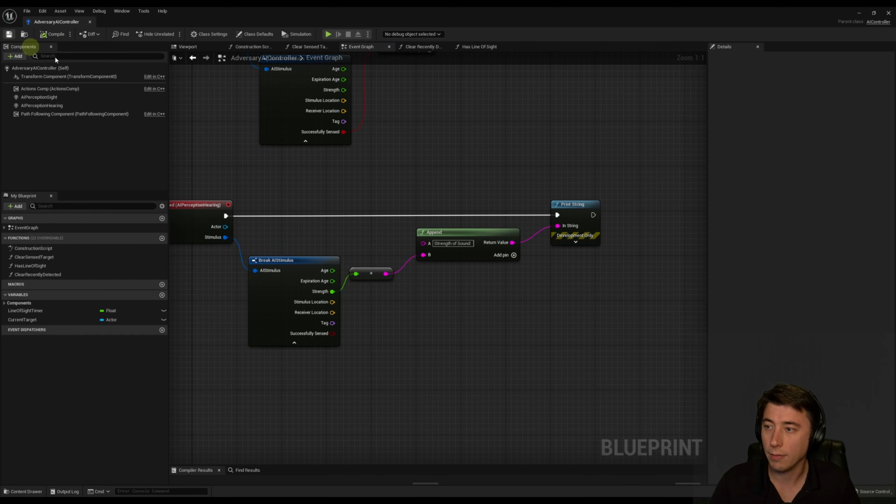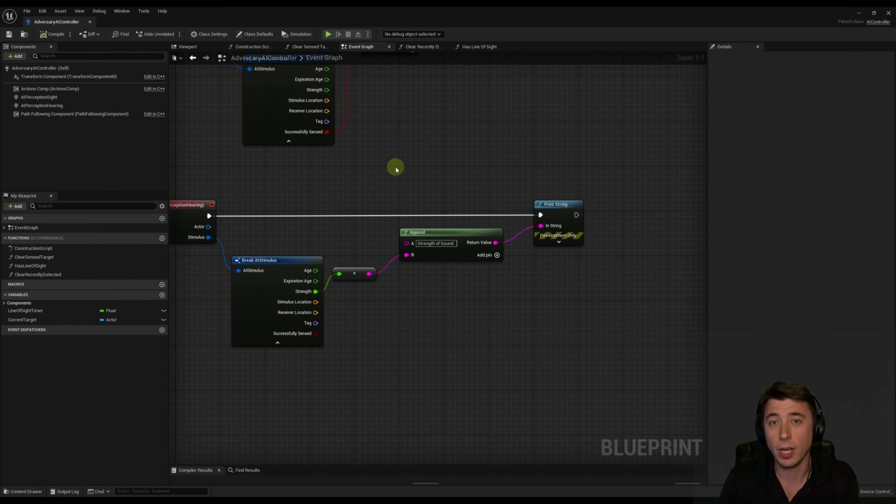So we'll compile and save this, but now we actually have to set up something in our game to generate a sound. And for that, we have to use what's called a noise event. Now, if you've been following this series, you already have footstep sounds set up like we did in episode 19. If you're not following this series, that's totally fine. You can follow along with what I'm about to do, but just do it on any sound in your game.